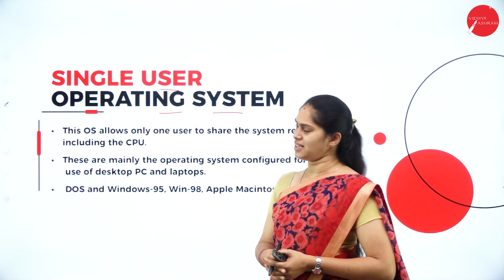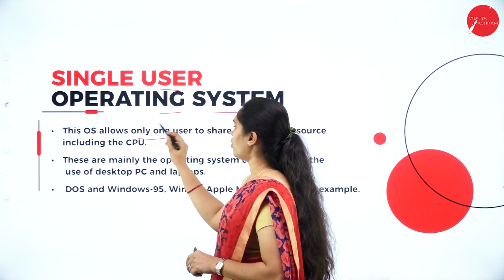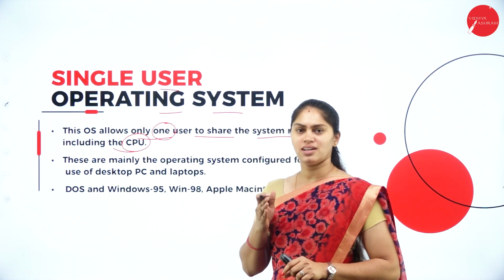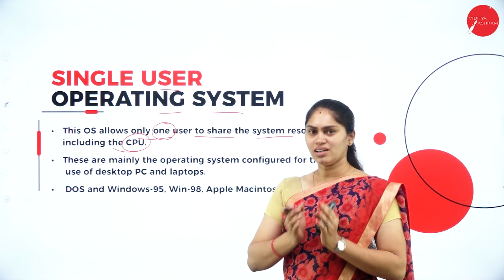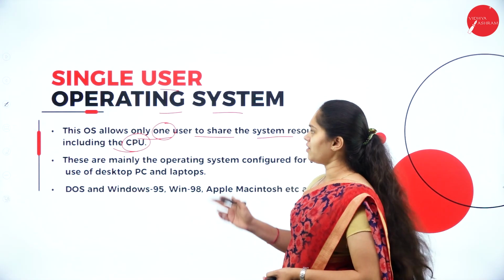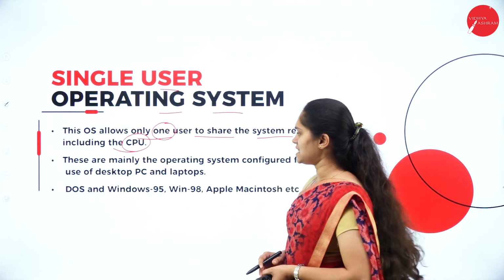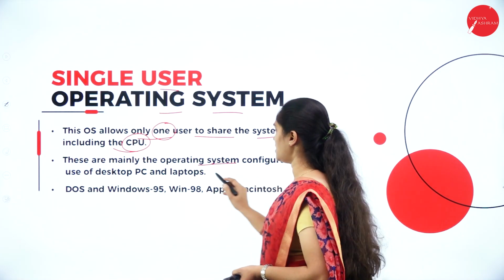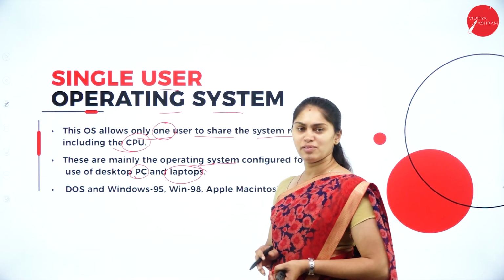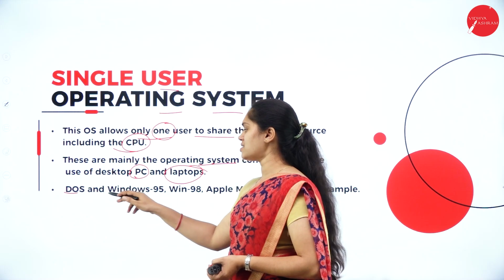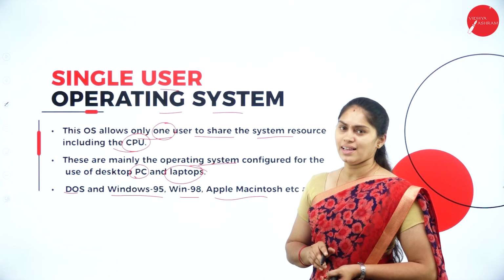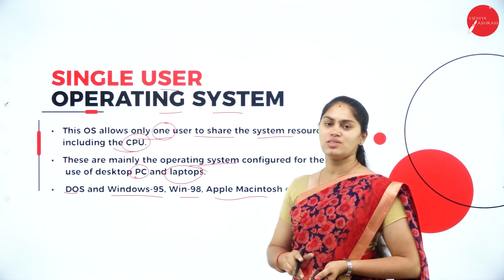Single user operating system. So this OS allows only one user to share the system resources, including the CPU, processor, input, output devices, everything together considered as a resource. When it is allocated for an individual person at a time, then we can call that a single user operating system. So mainly we are going to use this for laptops, PCs, desktops, like that. Then what is the example for this operating system? We have DOS, Windows 95, Windows 98, Apple Macintosh. All these are examples for the single user operating system.